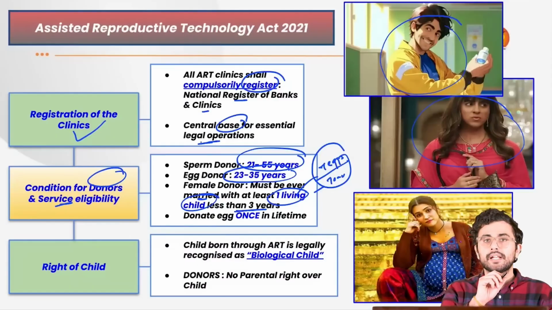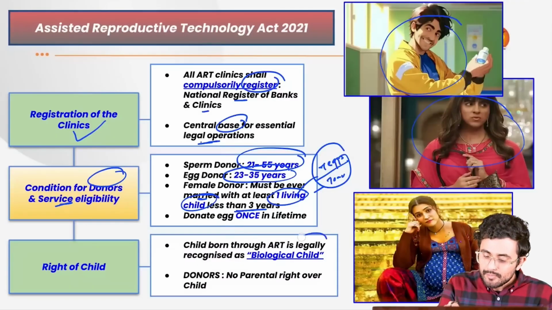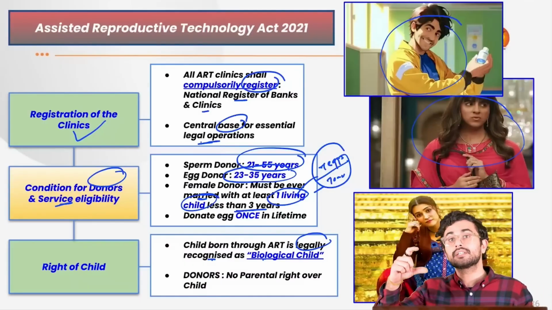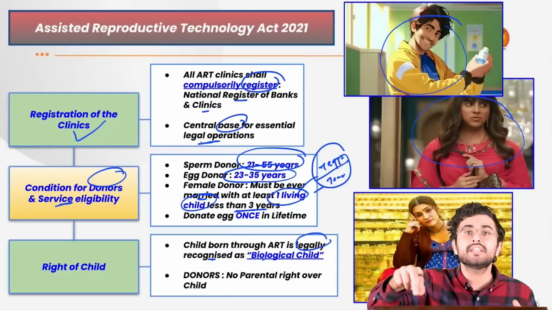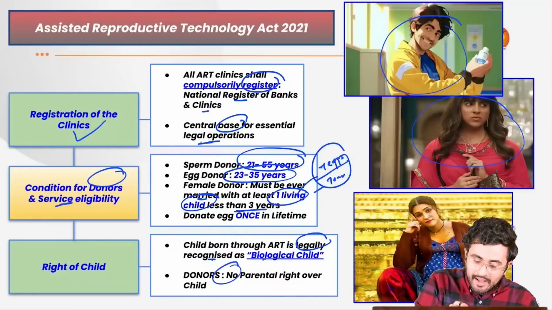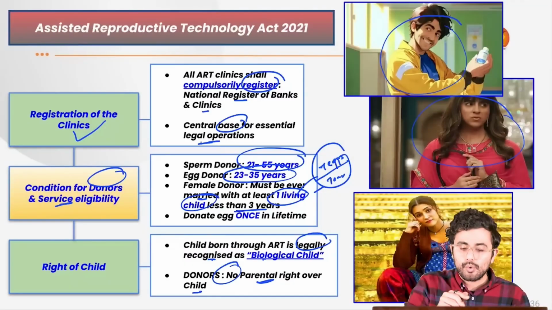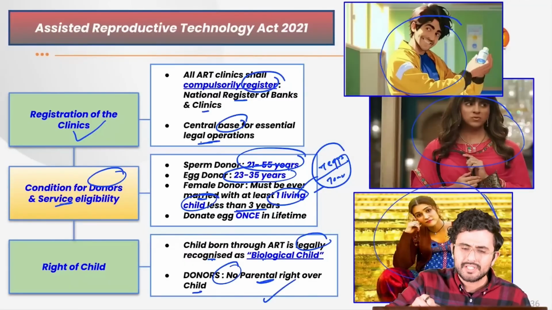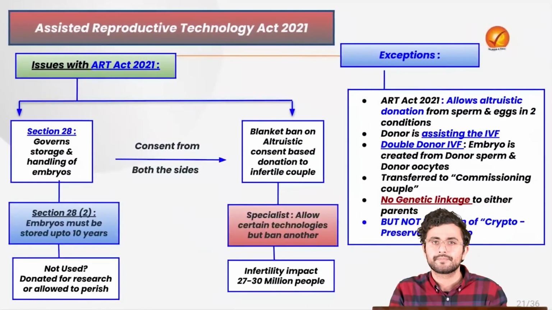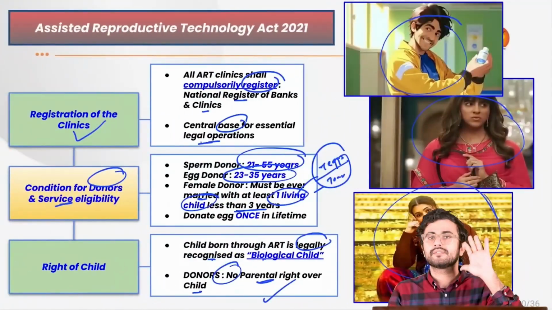What is the right of child? So the right of child is that that person will be legally recognized as the biological child of the commissioning parents, right? And the donors do not have any parental right over the child whatsoever, and that was basically the issue which was highlighted in this movie called Mimi. So we have understood the provisions of the act.